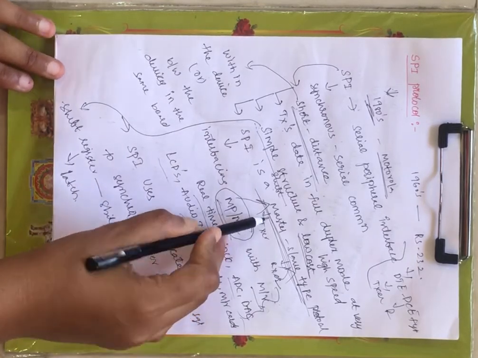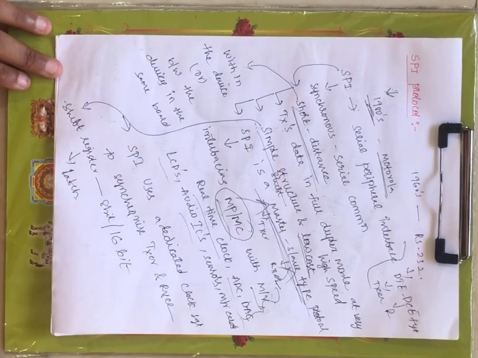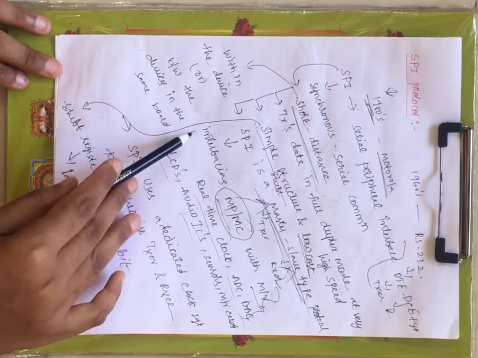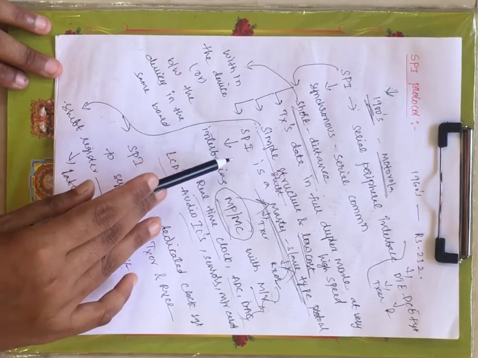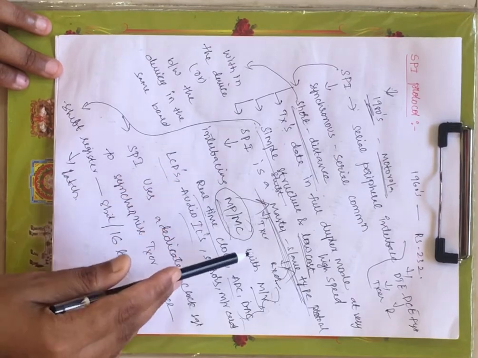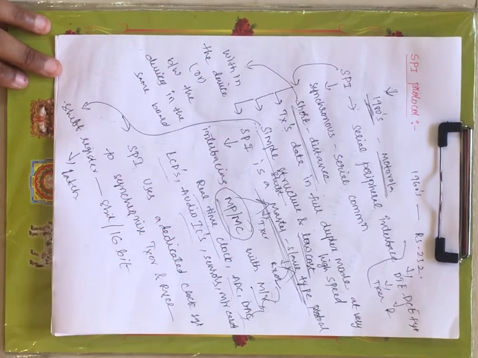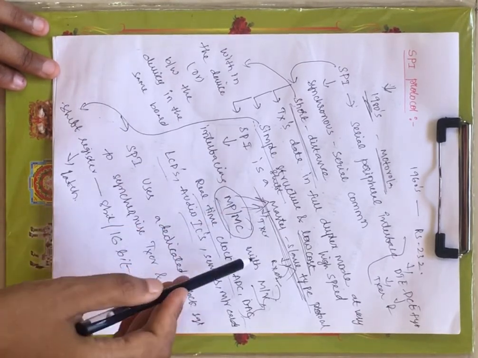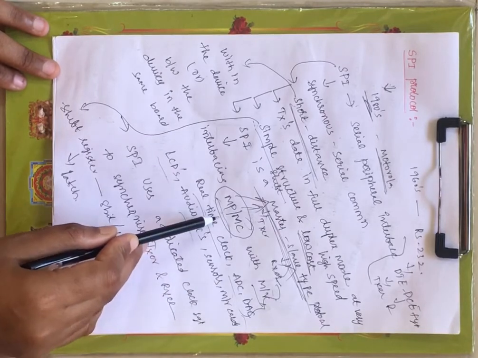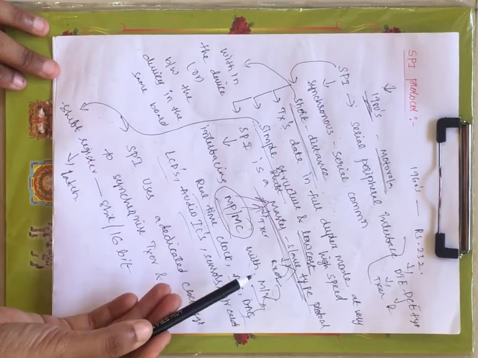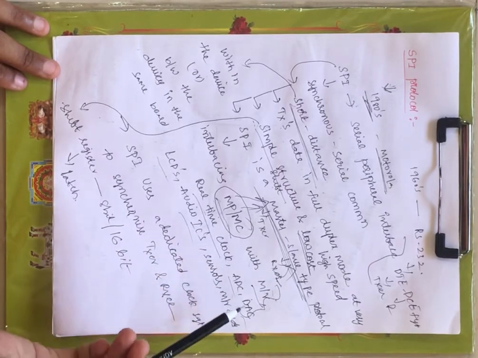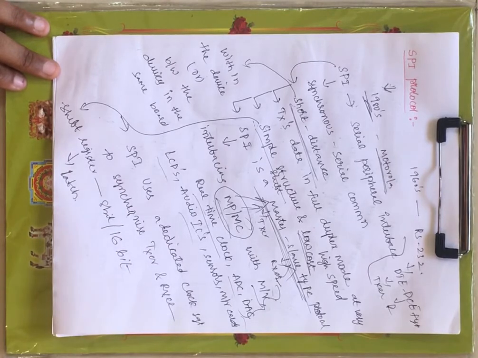Now master includes the transmitter and slave includes the receiver. Right? Now the master slave relationship indicates that here we are interfacing using this SPI protocol. We are interfacing your microprocessor or microcontroller with the output devices. The microprocessor or the microcontroller, we call it the master, and the output devices that are interfaced with your microprocessor or microcontroller, we call them the slave. That may include memory, real-time clock, ADC, DAC, displays like LCDs, audio ICs, sensors, memory cards, etc.